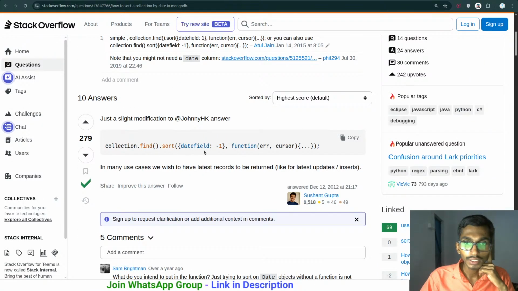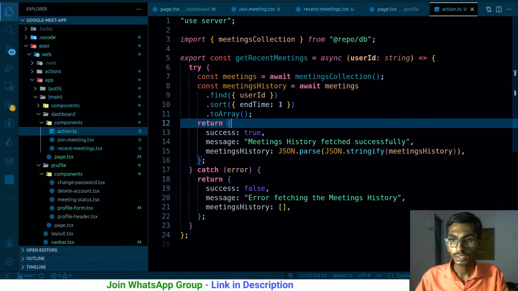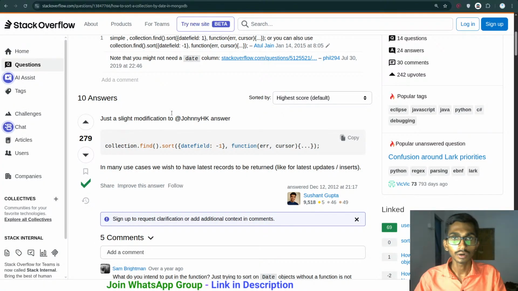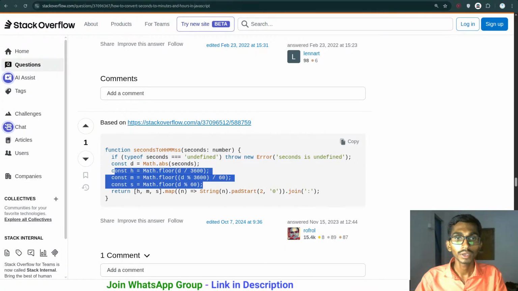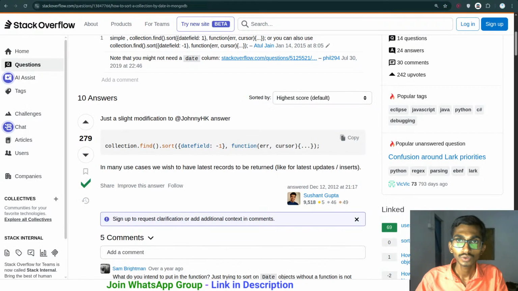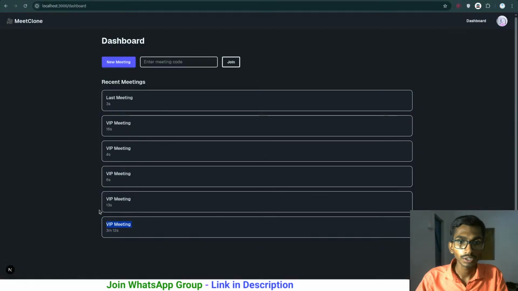Find, sort, date field and minus, I have to use -1, sorry I forgot that. Instead of using 1 here, I have to use -1 for decreasing order. So let me come back here. I could have used aggregation here as well. So let's even do that. But before that, let me see. It does work. I'm getting the last meeting over here.